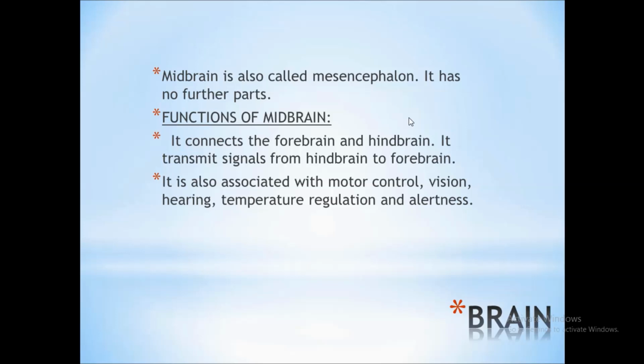It transmits signals from the hindbrain to the forebrain, to the cerebrum. It informs the cerebrum from time to time with information from the hindbrain. It is also associated with motor control. You can say the response or the message to the effector of your body, and it also controls vision, hearing, temperature regulation, and alertness.